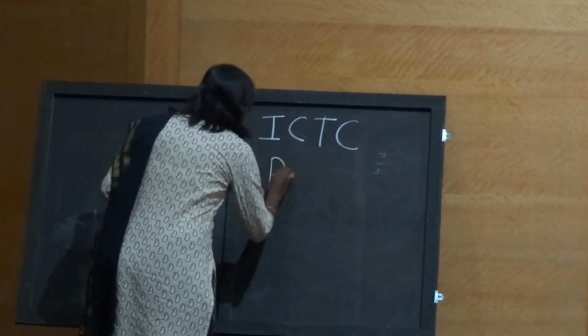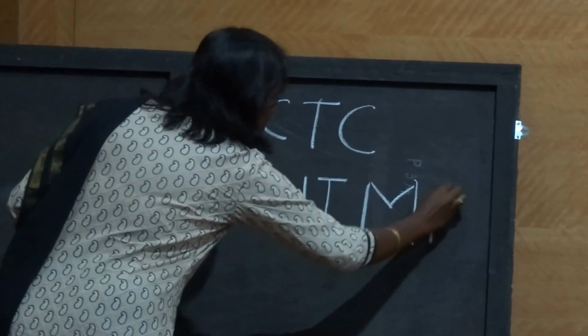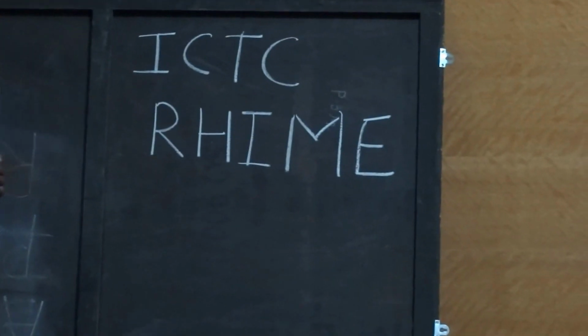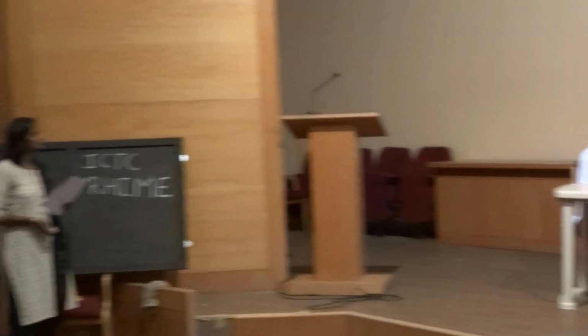So now the next abbreviation for team screening. Your abbreviation is RHIME. Reproductive health.